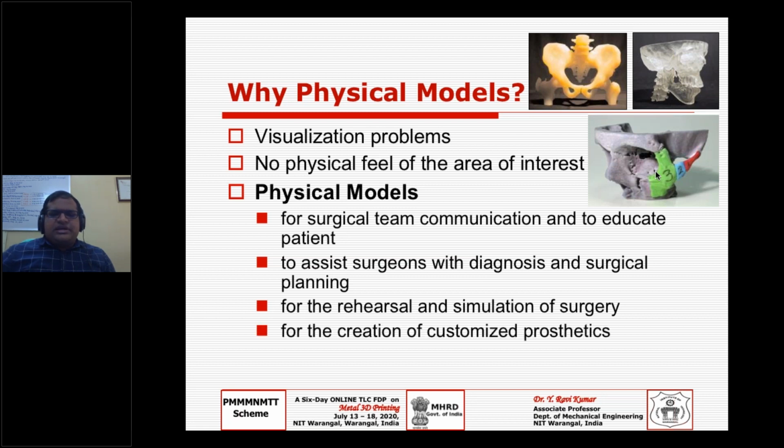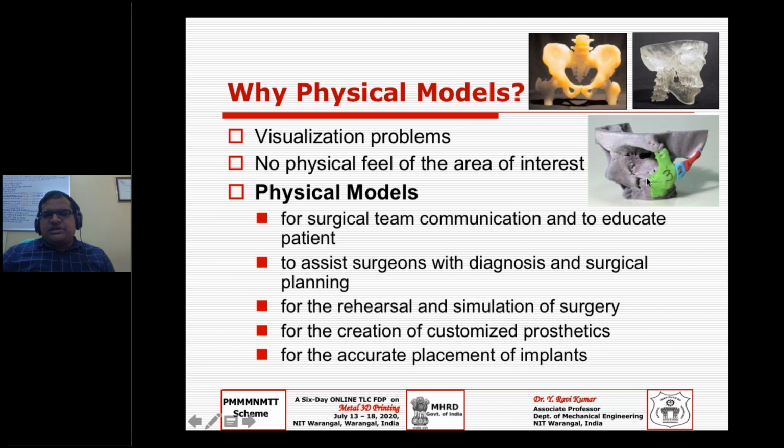And of course, you can create customized prosthetics. Sometimes we need to design and fabricate the prosthetics, so your physical model or bio model will allow you to design and fabricate customized prosthetics. And finally, you can place the implant accurately. We can see how to attain this curvature at the orbital portion and whether it is fitting correctly or not, right?